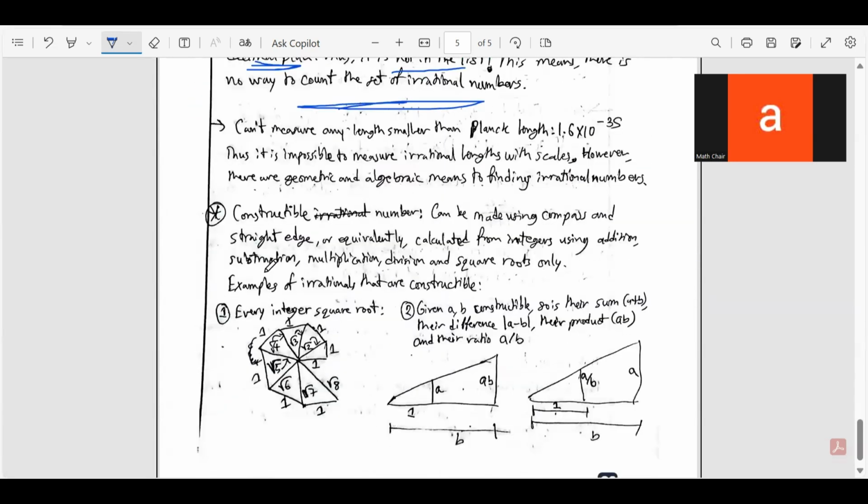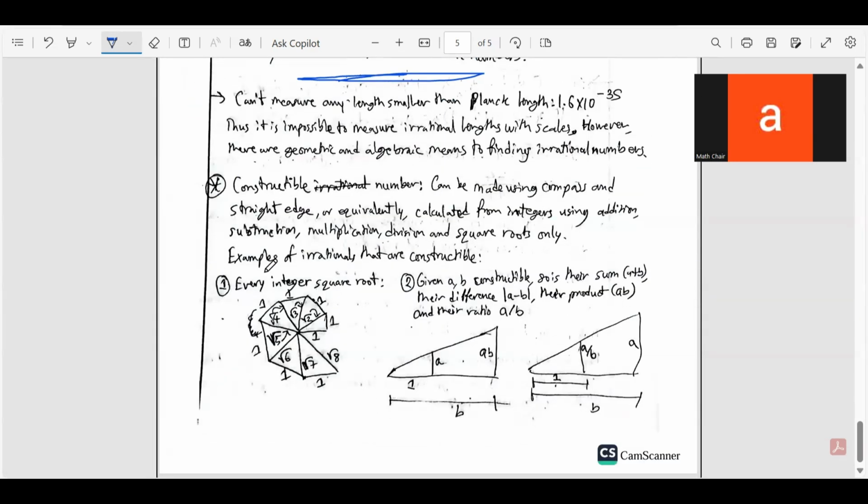So let us begin in our exploration. I still have a bit of studying to do. I haven't fully studied this topic, so some of the videos might take longer to come out. I'm in the process of exploring the irrational numbers. So here's what I do know.